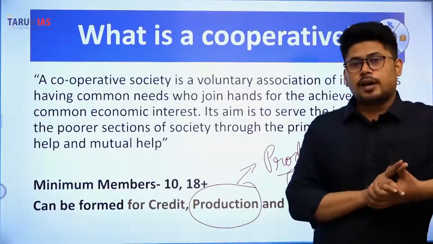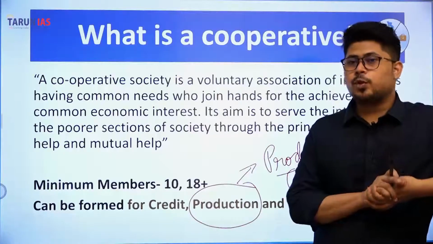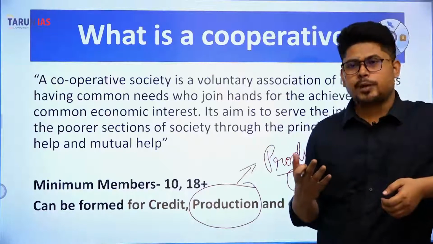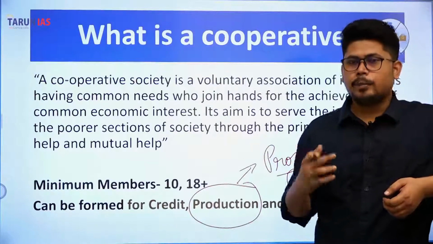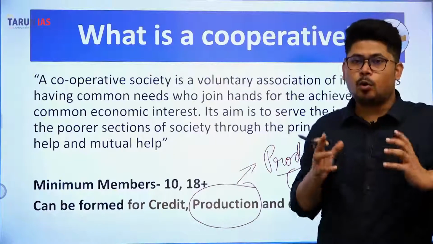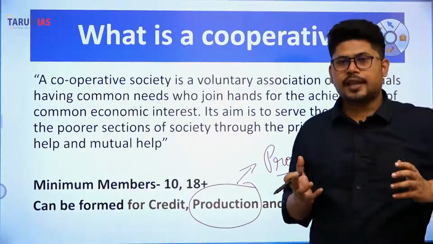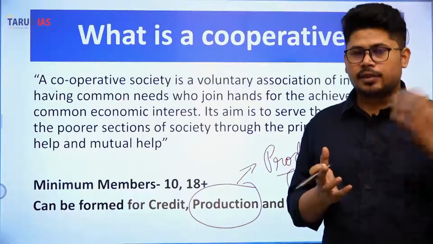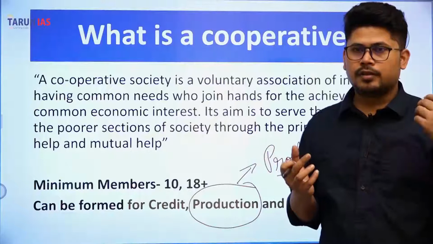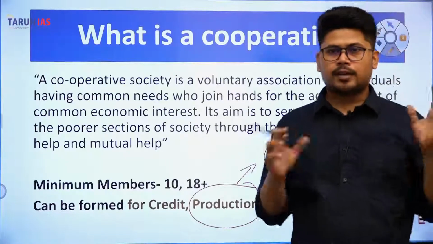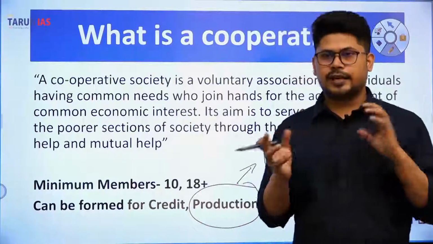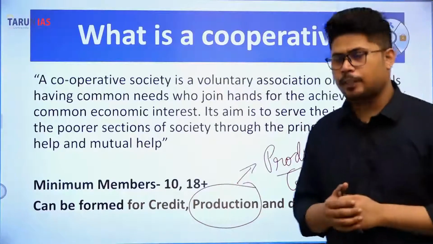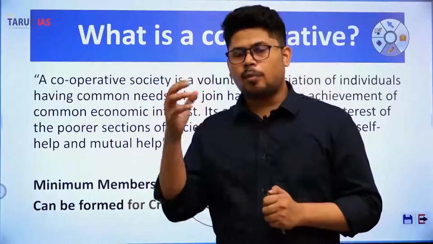Producer cooperatives are voluntary formations of people, like an FPO, Farm Producer Organization. Okay, where a lot of farmers come together and form a cooperative society so that they can help each other and pool in the resources. Like, not everyone has a tractor, not everyone has irrigation facilities, but every person has some kind of thing that can be shared along the community. So farmers of an area come together and form a cooperative.